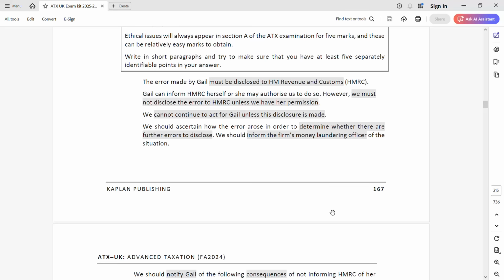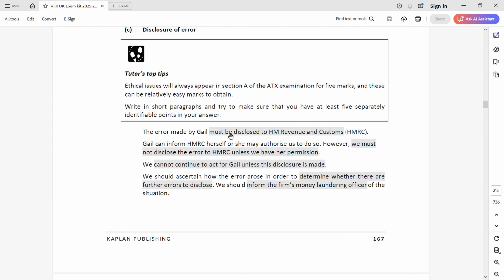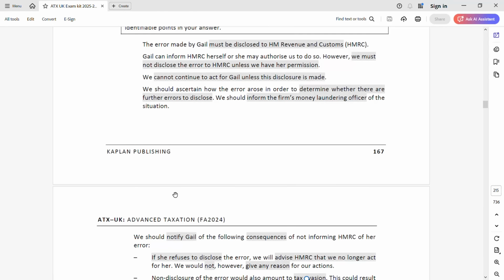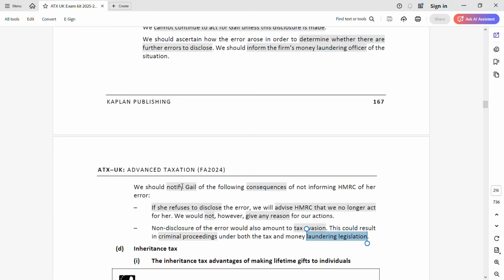So again, I will follow the order. First, it is their duty; Gail has to disclose to HMRC. Second, either they should have the authority to disclose or they themselves can disclose, but if they do not have permission, they can't disclose. Third, can't continue to act for Gail if they do not disclose. Fourth, if there are any further errors. And then, if they refuse, what are the consequences? First, they should not act without giving reason. Last, it could be a tax evasion under money laundering or tax legislation.